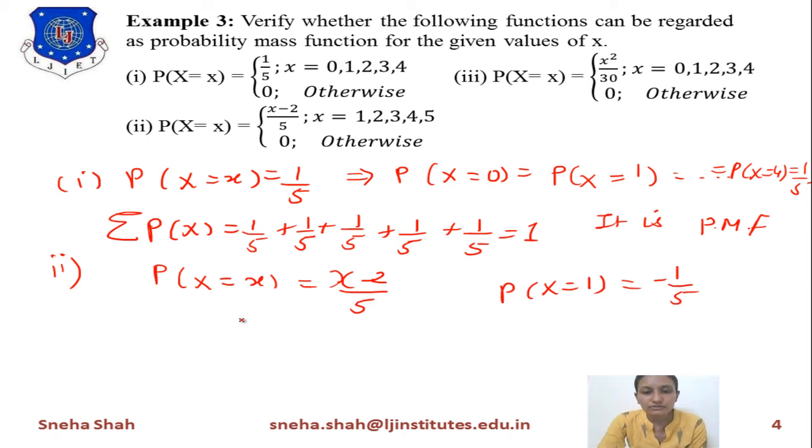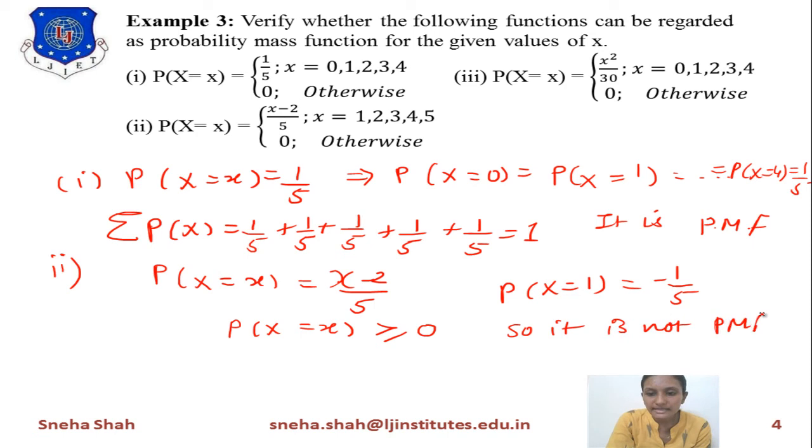And as you know, probability of x should always be greater than or equal to 0. Then and only then is this function considered a probability mass function. As this one is a negative number, it is not satisfying this condition, so